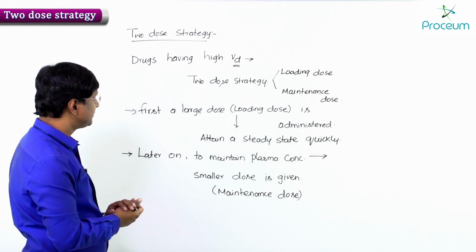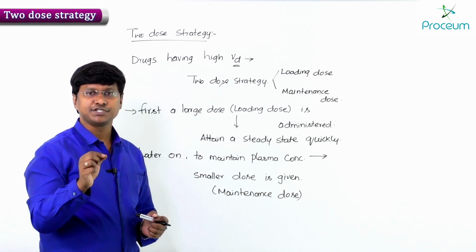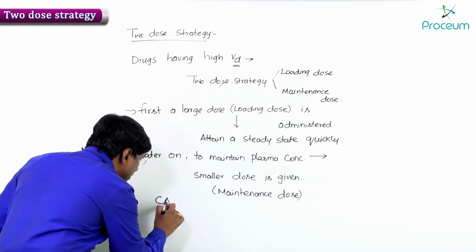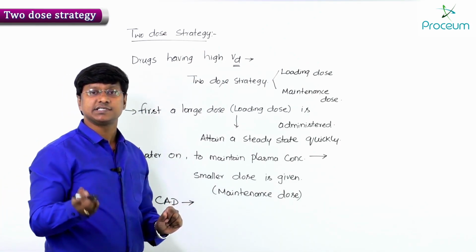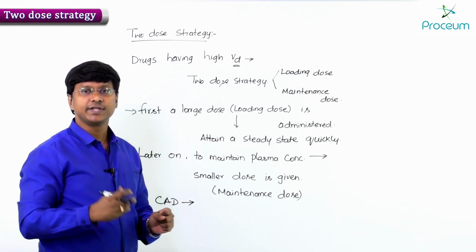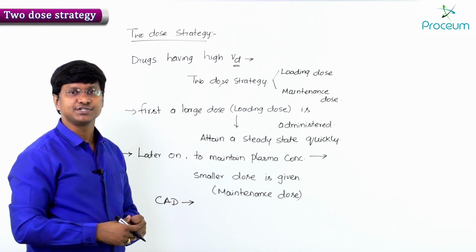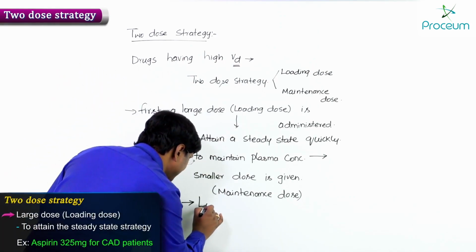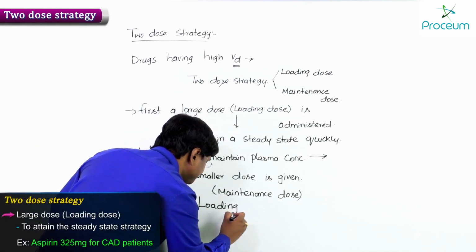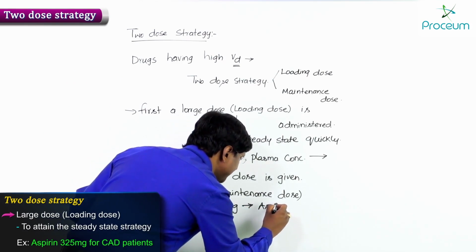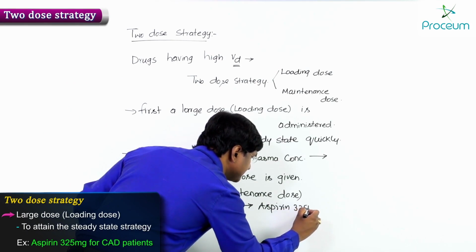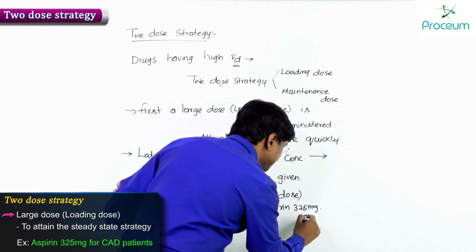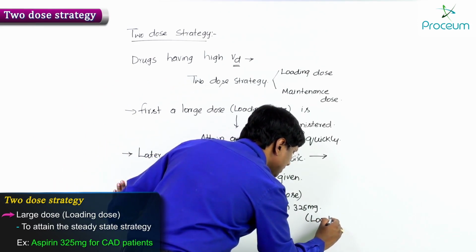Now, let me tell you an example. You take a patient with coronary artery disease. Once coronary artery disease is diagnosed, for example MI, myocardial infarction, that is ST elevation MI, which is nothing but coronary artery disease, what we do is give a loading dose of aspirin. How much aspirin do we give? Nearly 325 milligrams. This 325 milligrams is the loading dose of aspirin.